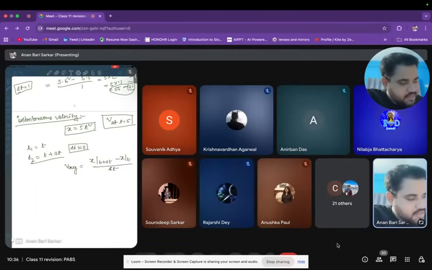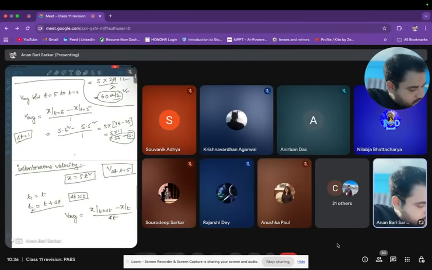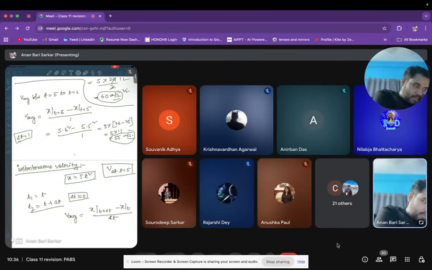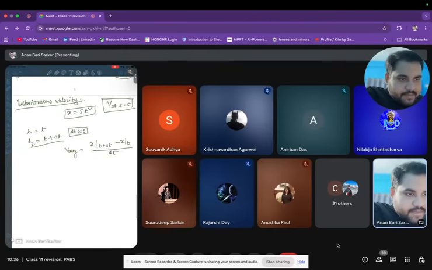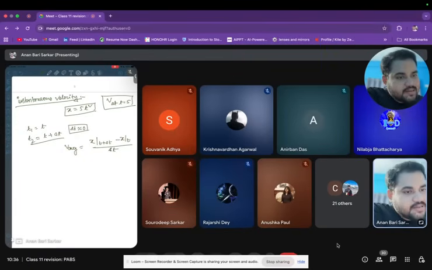We have found out 60, and then we have found out it is 5 into 36 minus 25. So that is 11, 55 meter per second. This is how we have been proceeding. Here also I'll proceed the same way.